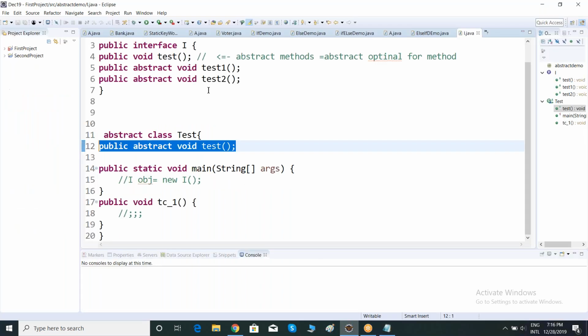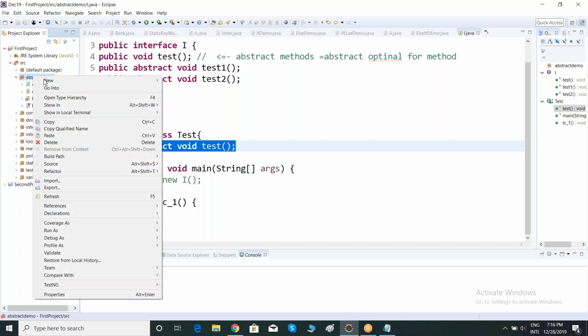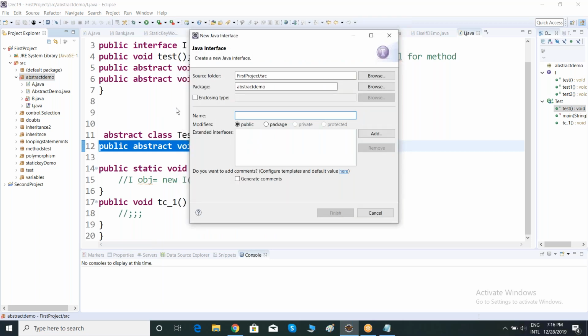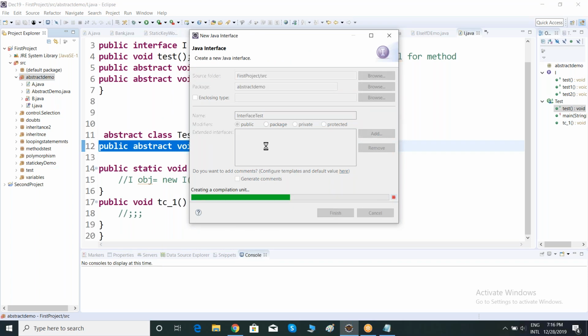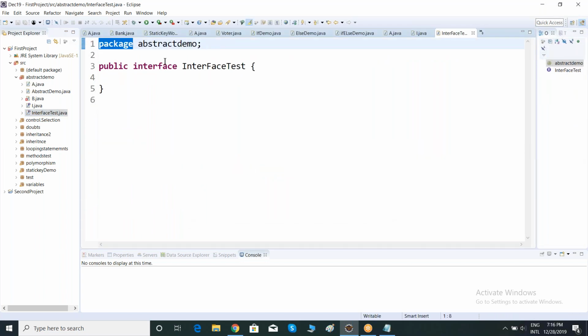And how to create an interface? Just go to your project, go to your package, and right click. Just like how you create a class, you can create an interface. Let me create an interface. My interface name is interface test. So this is my package. Public, earlier if it was a class, it would be class. Now it is an interface, right?